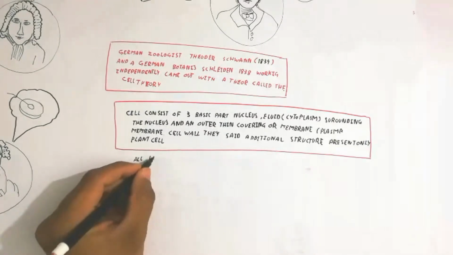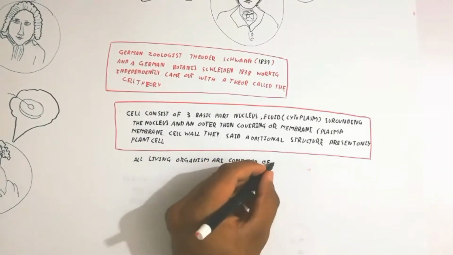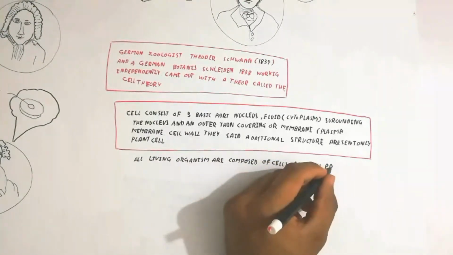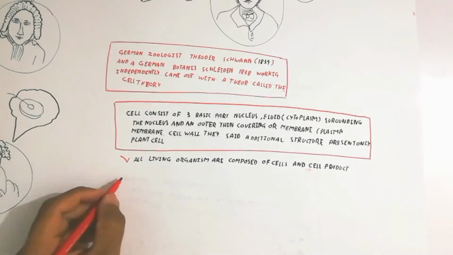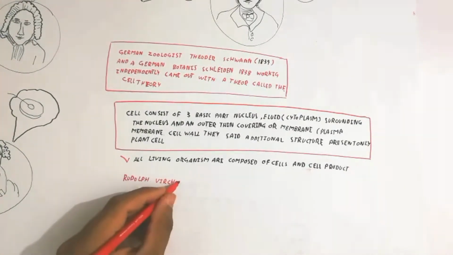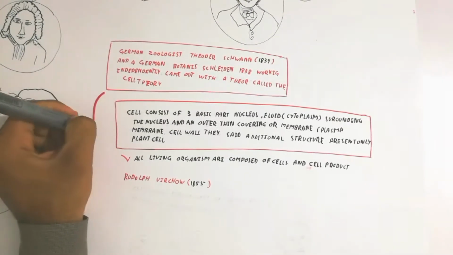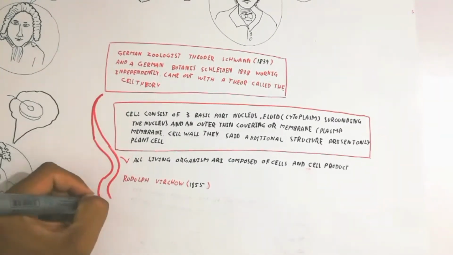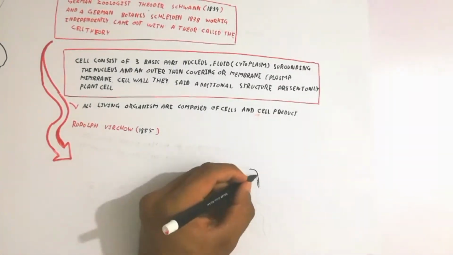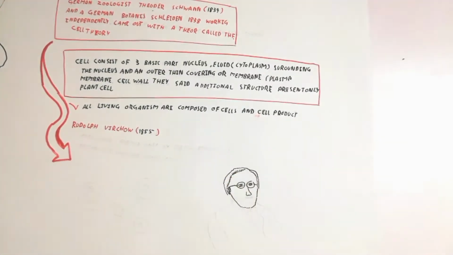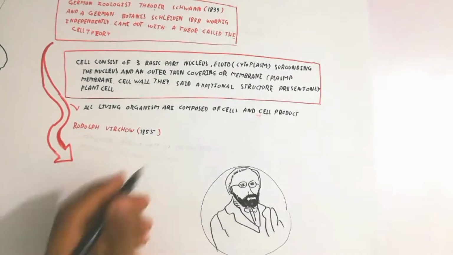Another point: all living organisms are composed of cells and cell products. It means everything is produced by cells. For example, synovial fluid is non-cellular, and it is produced from cell products. Another example is glands producing hormones, which are basically cell products. Next is Rudolf Virchow.